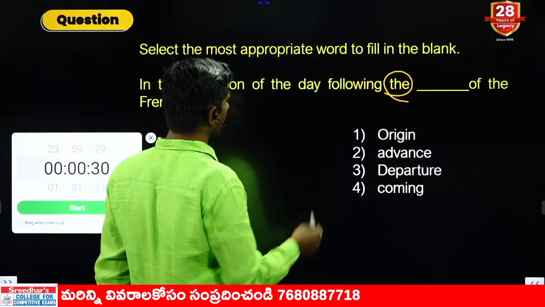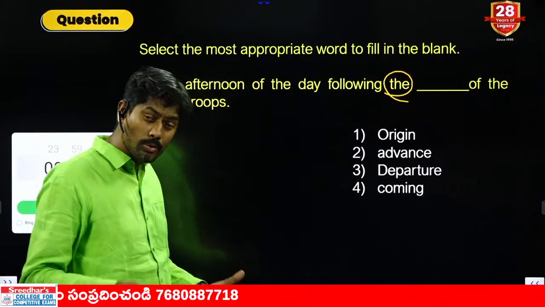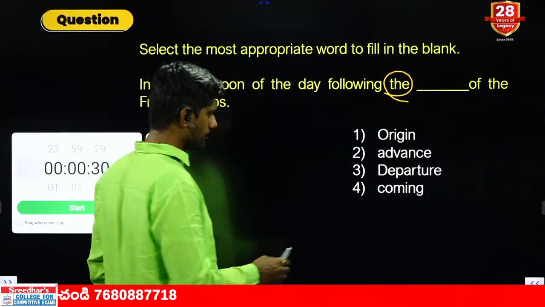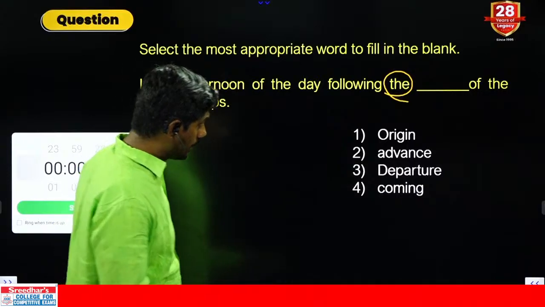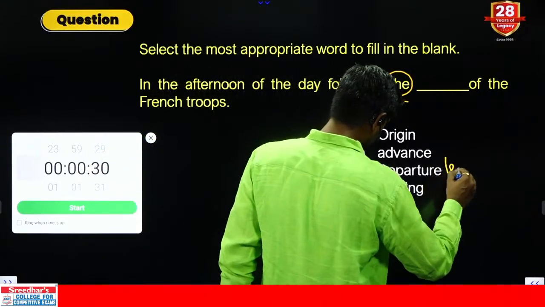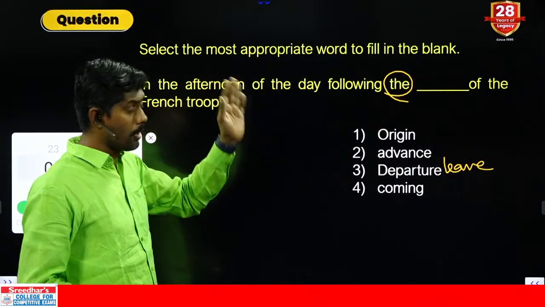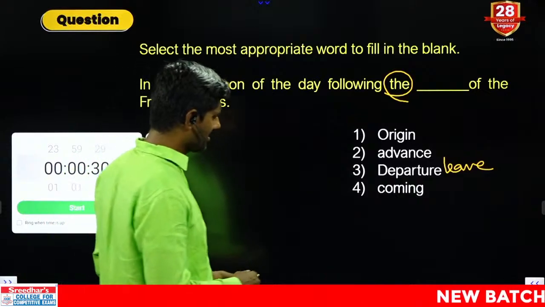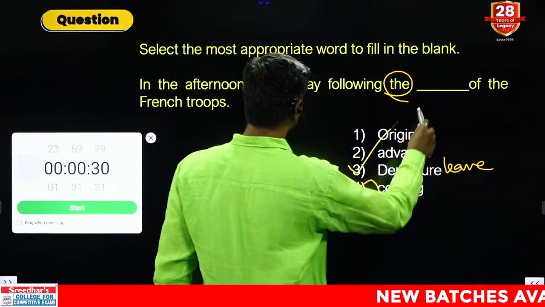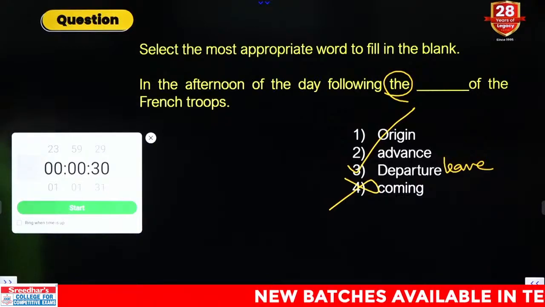In the afternoon of the day following the dash of the French troops. Origin of the French troops means beginning. Advance, departure means leaving. They left. In the afternoon of the day following the departure of the troops, okay. Coming off, no, coming to, coming from. Answer third option, departure of the French troops.